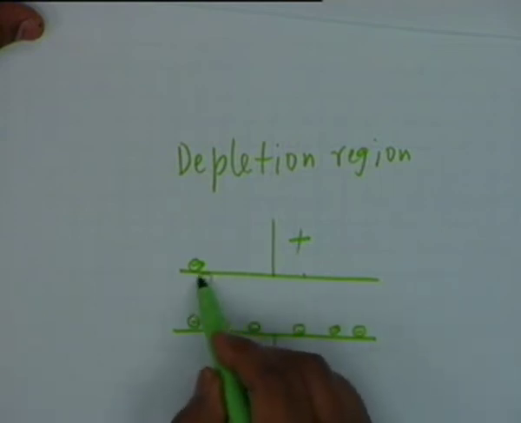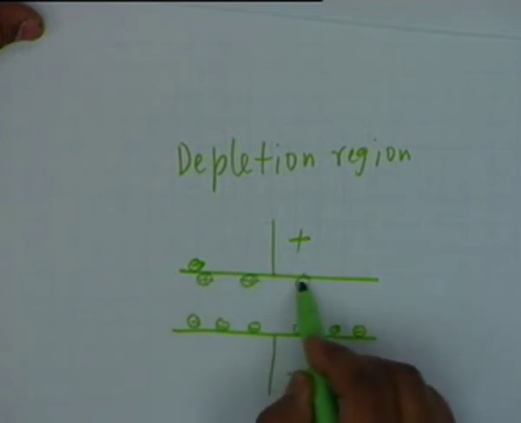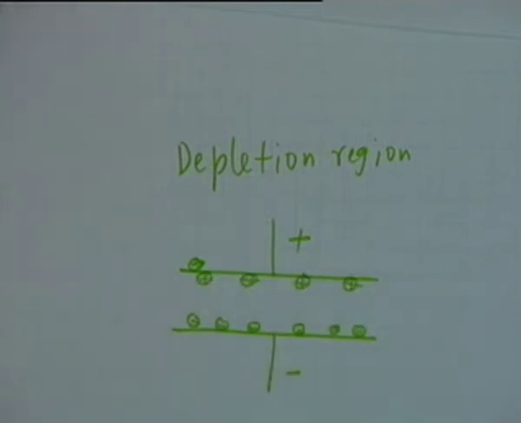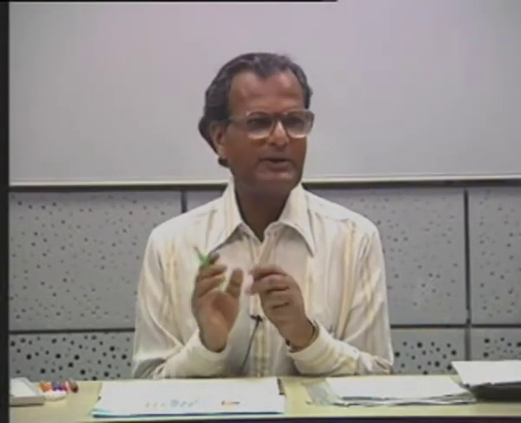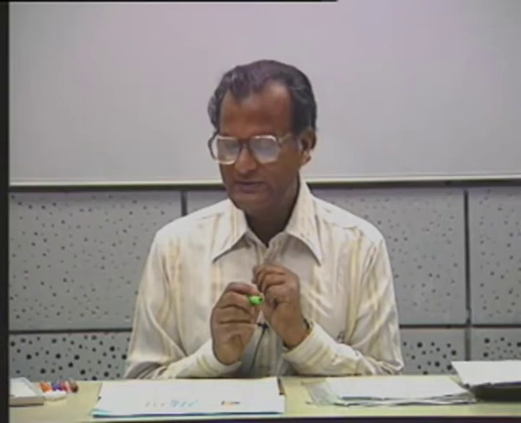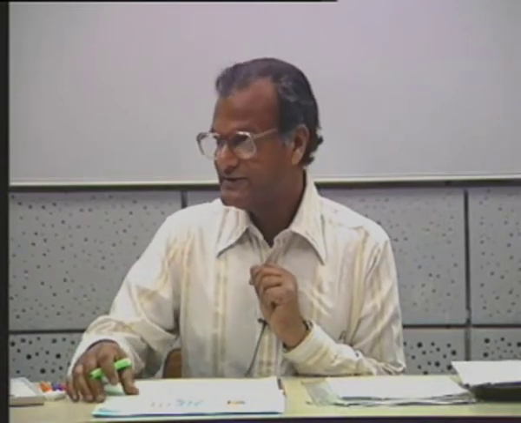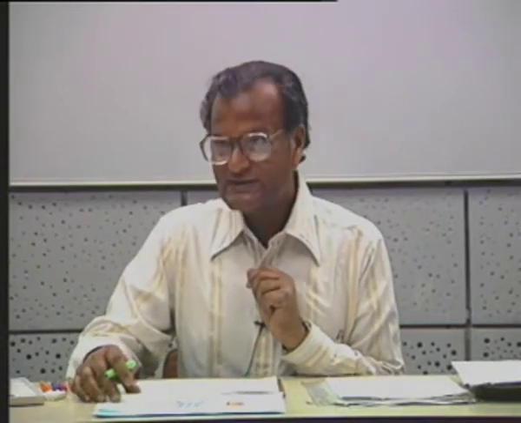The negative potential attracts positive charges here, and therefore there are equal and opposite charges separated by distance, and therefore the depletion region acts like a capacitor. Is that clear? The depletion region acts like a capacitor.